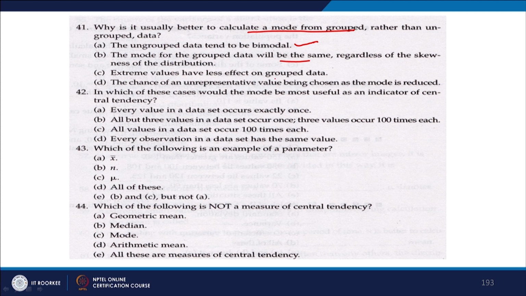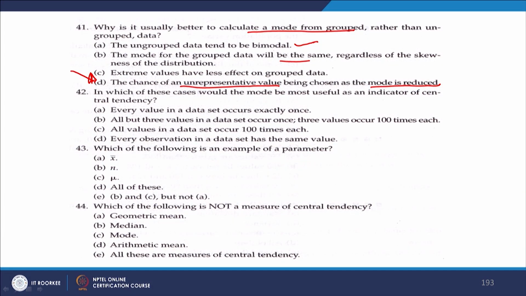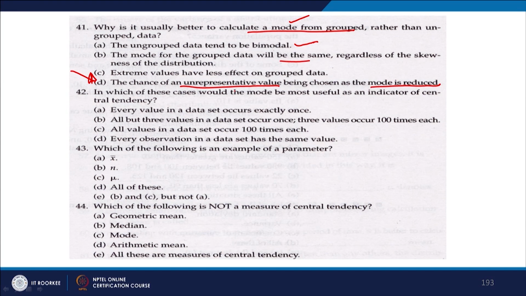Extreme values have less effect on grouped data. The chance of an unrepresentative value being chosen as the mode is reduced. So, this is the answer to this particular question, right. Why do we use grouped data for calculating mode? Because the chance of an unrepresentative value being chosen as the mode is reduced, right.